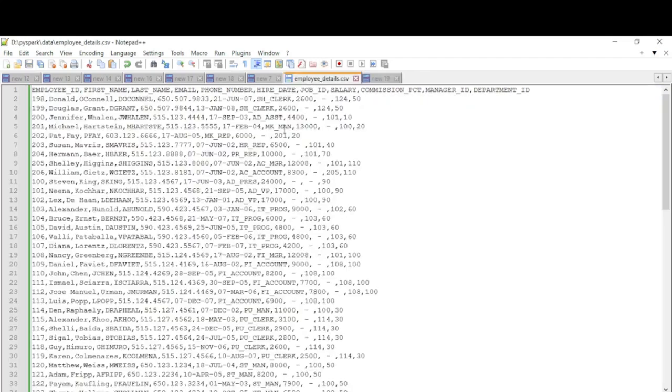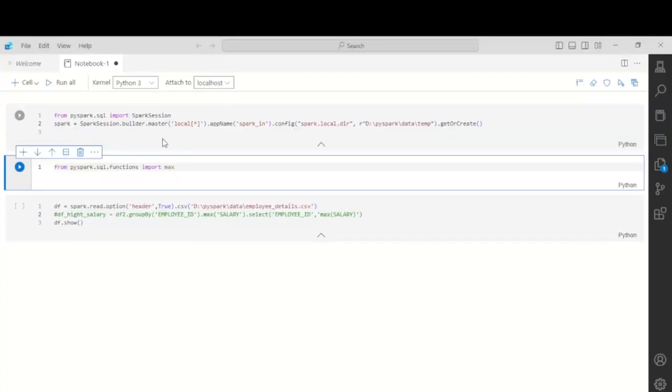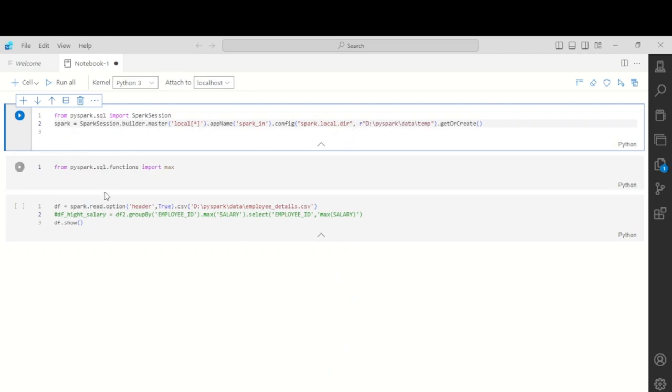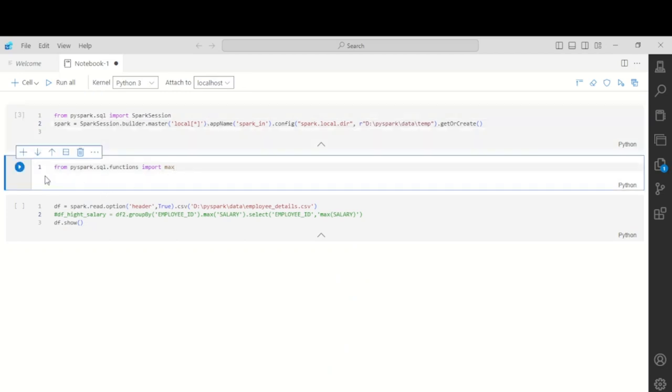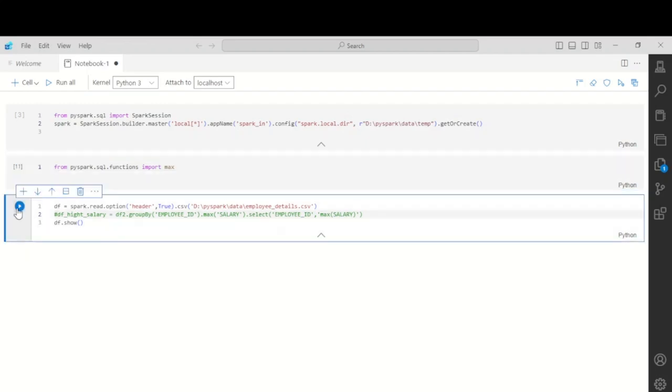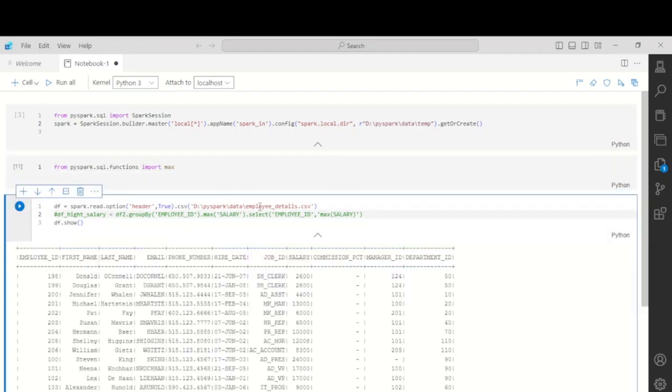Suppose I have an employee detail file, a CSV file, and now we are going to process this in PySpark. I have opened Azure Data Studio and created a Spark session. Then I imported the max function and read the CSV file, which is the employee detail file, having employee first name, last name, phone number, hire date, job ID, salary, and all these details.